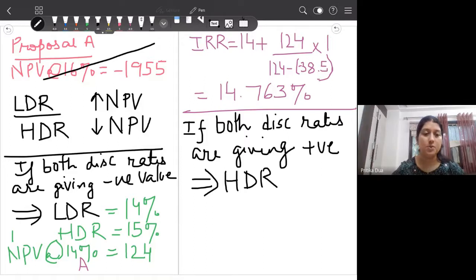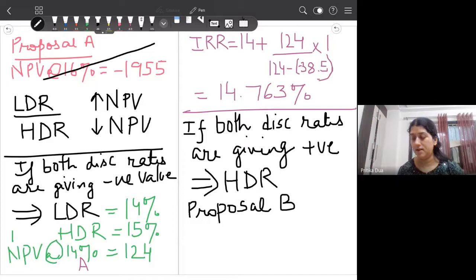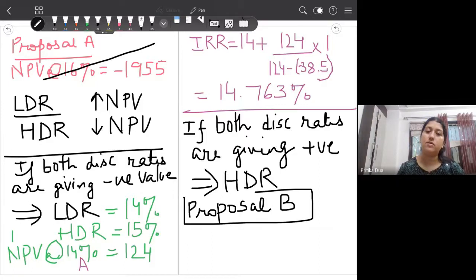Is this clear to everyone? If you want, I can repeat the explanation also. Any questions in this? Yes or no, class? No, ma'am. Okay, so please solve for proposal B. See, are you getting IRR directly, or there's some trial and error?